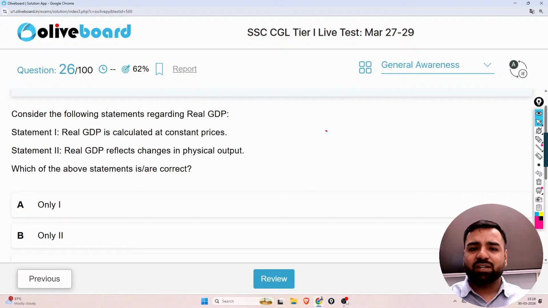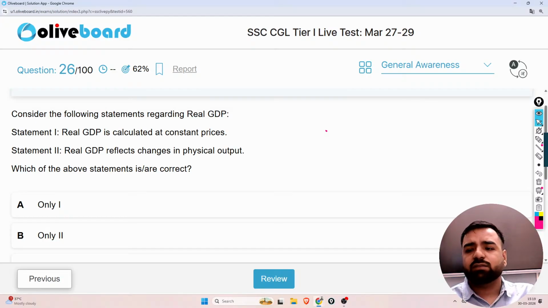So guys, this time we are going to discuss all those questions which are important from our examination point of view, and obviously we have given this test since it was a live test which was held from March 27 to 29. So we'll be having discussion on the solution part, and obviously we'll be going in detail as well, right? So what was the first question here?